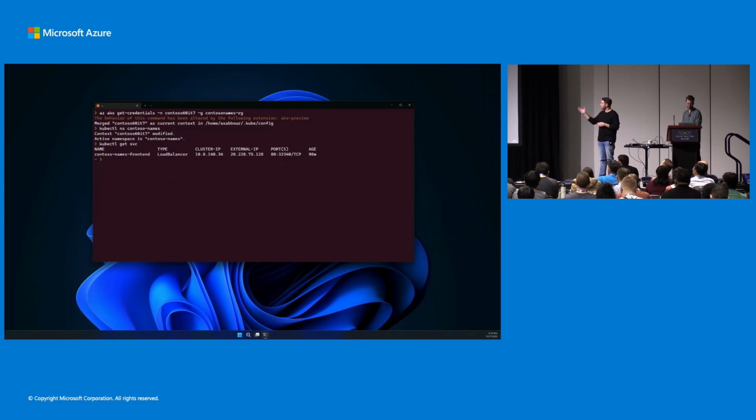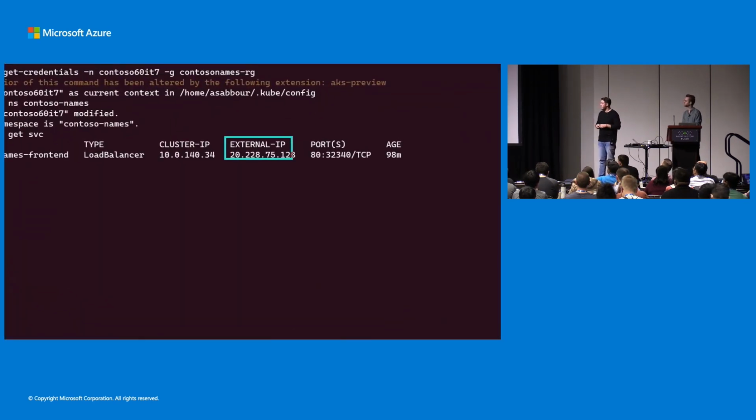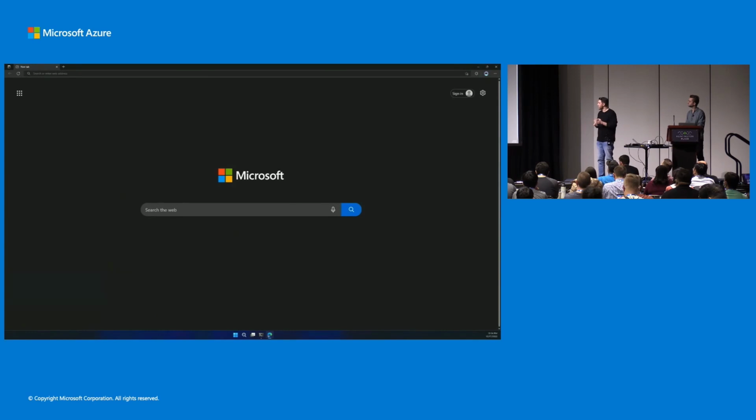And so this will essentially tell us that we are currently using a Kubernetes namespace called Contoso Names. So that's where the front end of our application is currently deployed. You see that we have an external IP active there, so we can tell there's already a front end of our service running at that IP. So now we have a little bit more information, and the next step is obviously to type in that IP into our browser and to see what we're working with.